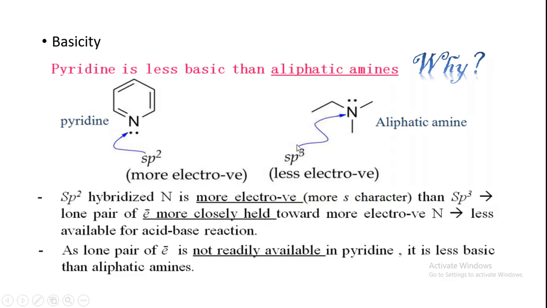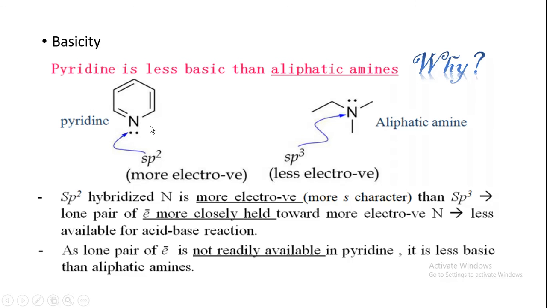We already know this from the concept of hybridization. So this is more electronegative, with more s character compared to the sp3 hybridized one. So the lone pair of electrons is held more closely by the more electronegative nitrogen. This nitrogen will not lose it as easily as the other one. The other nitrogen is less electronegative, so it does not attract the electrons toward itself as easily. But here it is more electronegative, which means it will hold its electrons within itself.